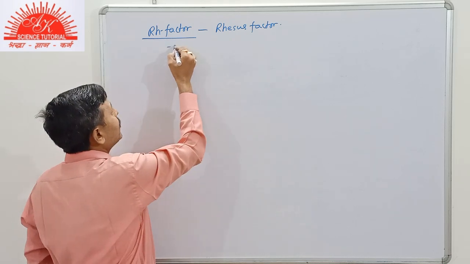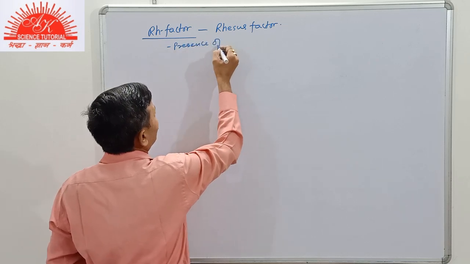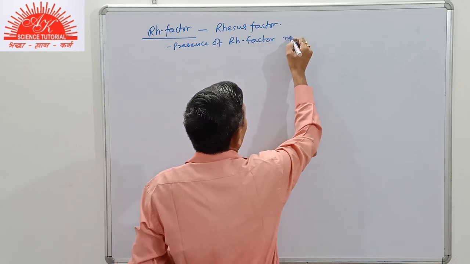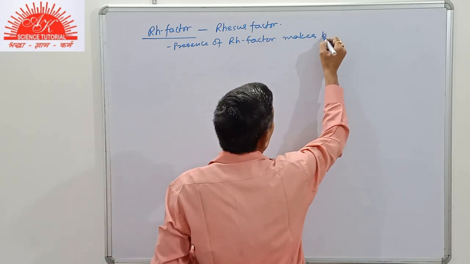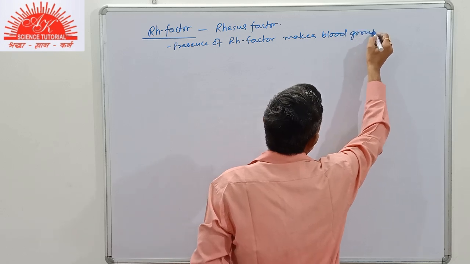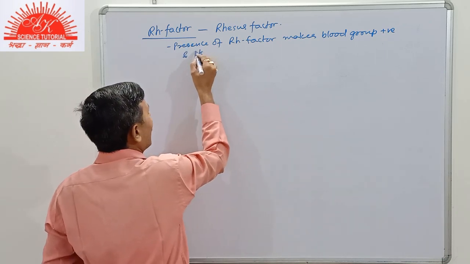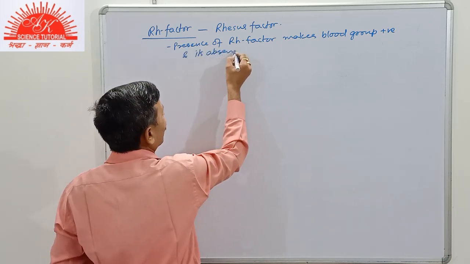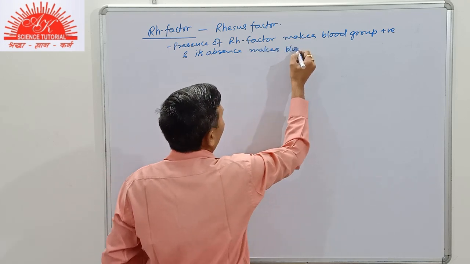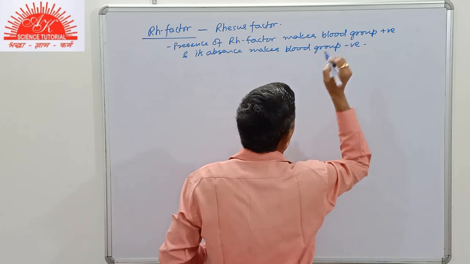So presence of Rh factor makes the blood group positive, and its absence makes the blood group negative.